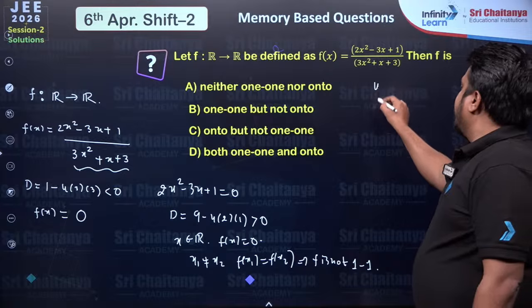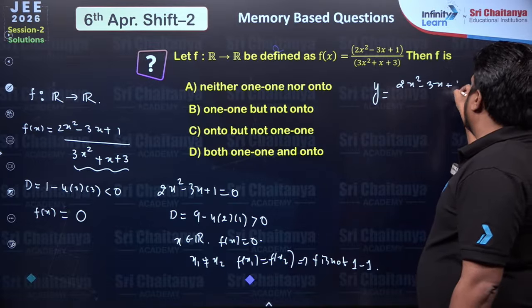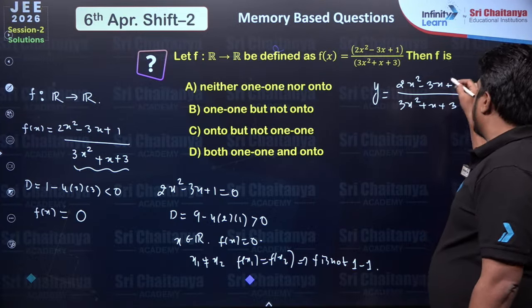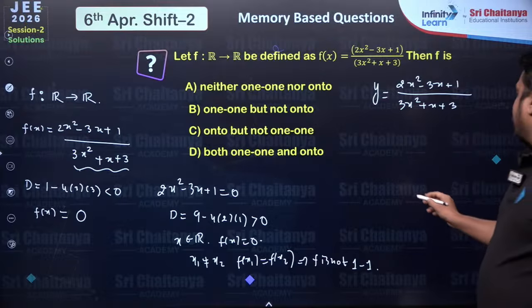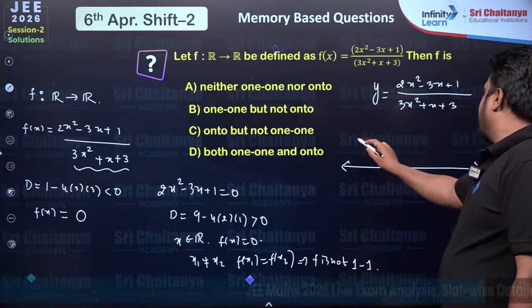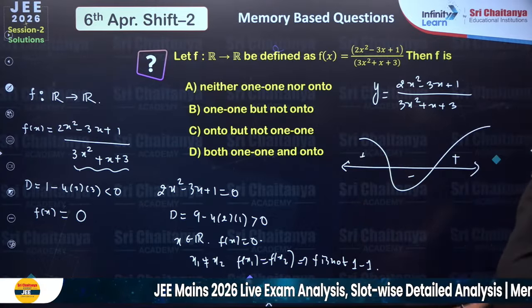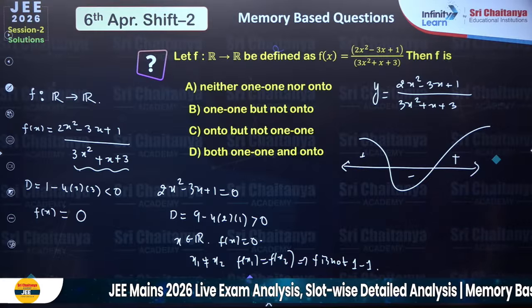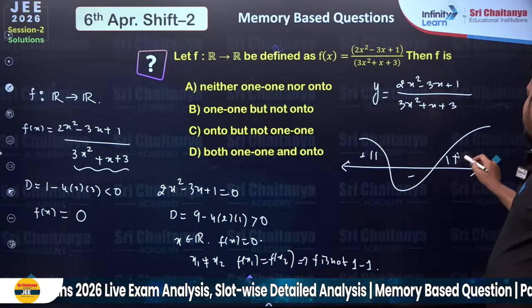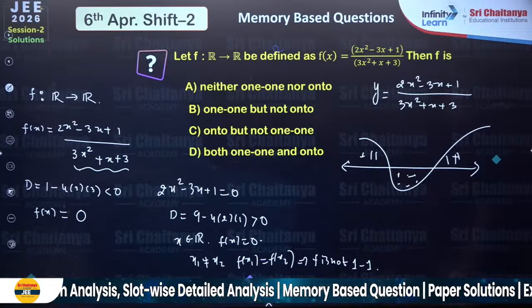Then again, if we take y equal to (2x square minus 3x plus 1) divided by (3x square plus x plus 3), for this function, whenever you solve for range, you will get something like this. All of you must have solved finding the range of quadratic upon quadratic, right? So either we can have a positive region or we can have a negative region, right?